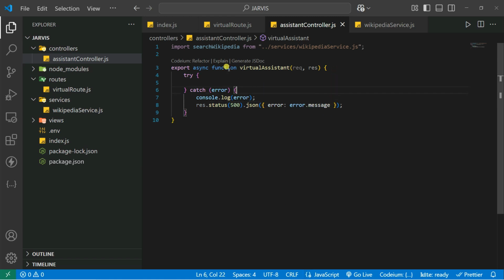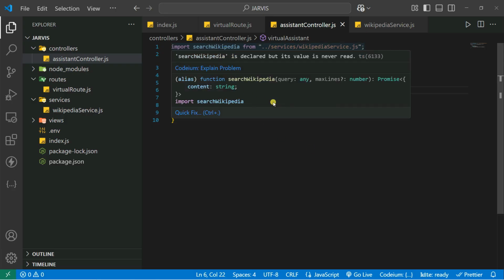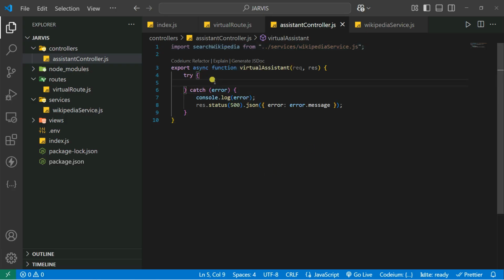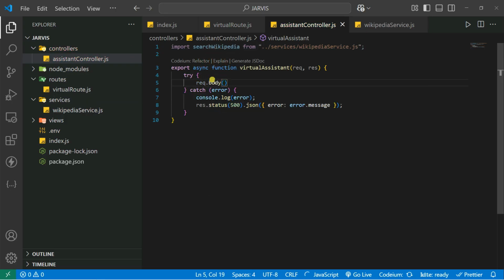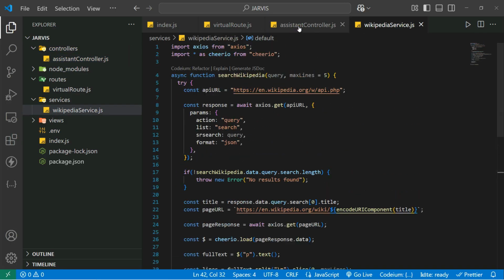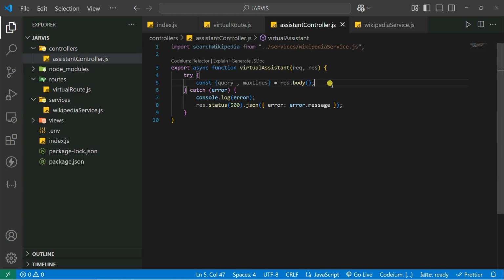So that's it. Now we are calling the searchWikipedia function inside our controller. So what I can do is simply call this out, using this searchWikipedia. Let's go here, try block, and we are going to first take the data from the request body. So let us destructure it. We have a const of two things: one is called query, and the other is maxLines. Those are what we pass into our Wikipedia search. Now, destructure the data from the request body.